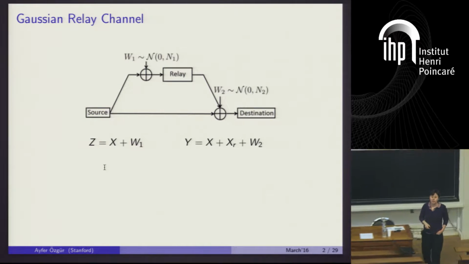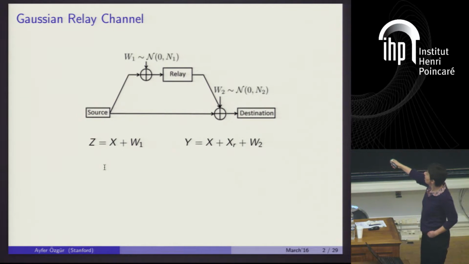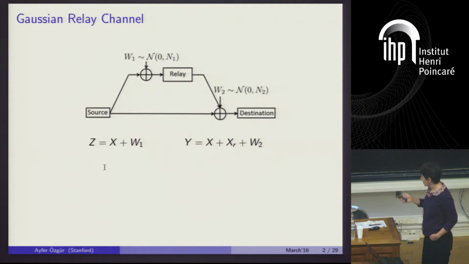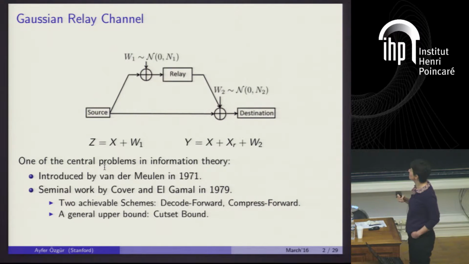end-to-end communication rate from the source to the destination. The problem we are interested in is how to design this communication system: how to choose the encoding at the source, what the relay should do, how it should map its received signal to its transmitted signal, and how the destination should decode, so that you achieve the largest end-to-end reliable communication rate, which is what we call the capacity of the system. This is an old problem in information theory. It was formulated in the 70s.